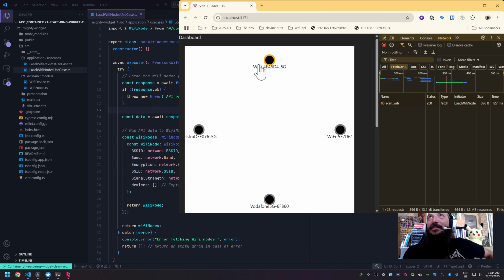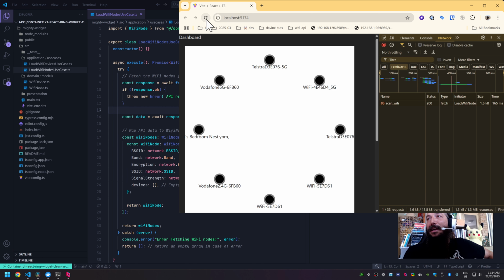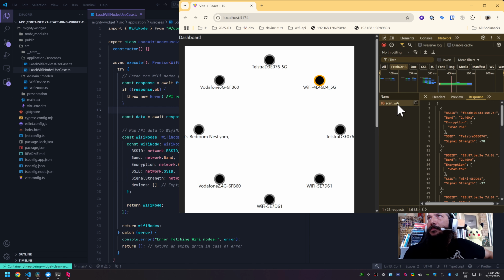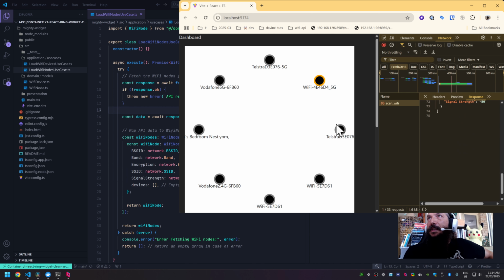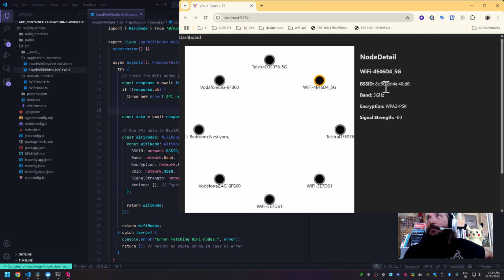So this is super exciting. This is the real Wi-Fi networks available at the moment. Let's keep refreshing. We got these 3. Now there are 4. Whoa, look at that. 1, 2, 3, 4. Well, there are many now, and it's working. That's pretty cool. We have the signal. So these are the real Wi-Fi data. Let's see what we have on the right. The band, signal strength. Super awesome.